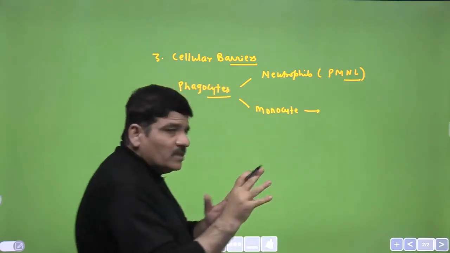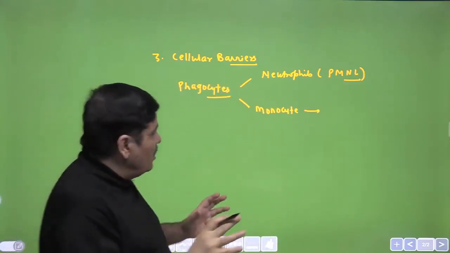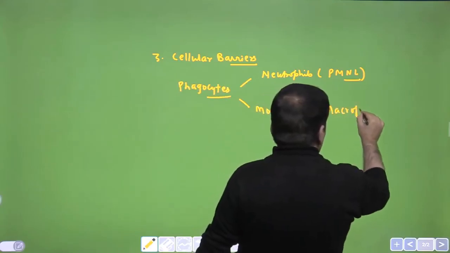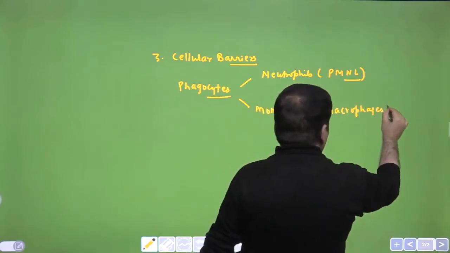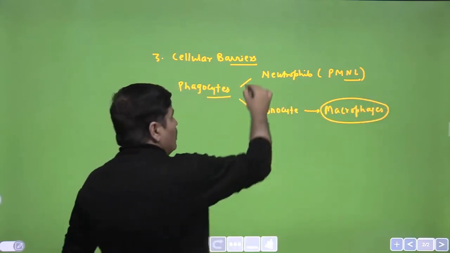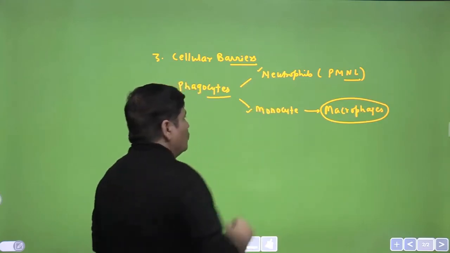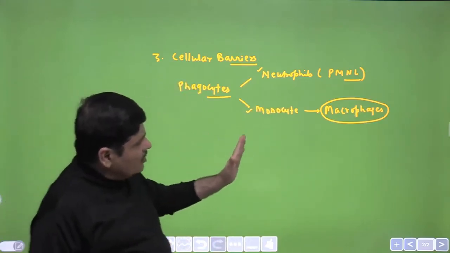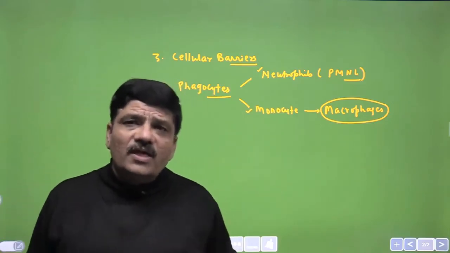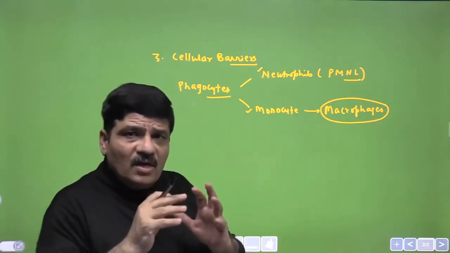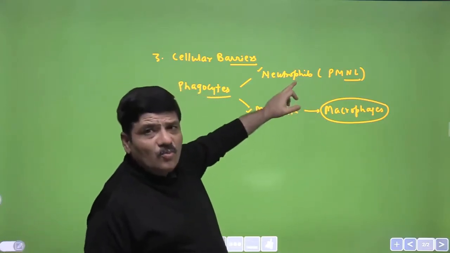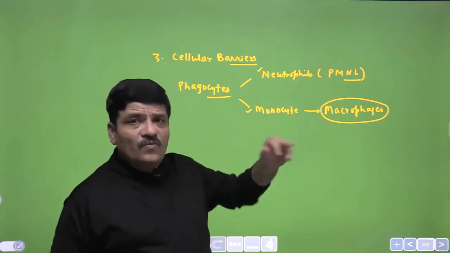Monocyte squeezes out of the capillaries and goes into the tissues, gets differentiated into macrophages, and then the macrophages are very, very potent phagocytes. So we are talking about neutrophils, we are talking about monocytes, but monocytes squeeze out of the capillaries, reach the tissues, get differentiated into macrophages, and once they are differentiated, macrophages are much more potent phagocytes than neutrophils.